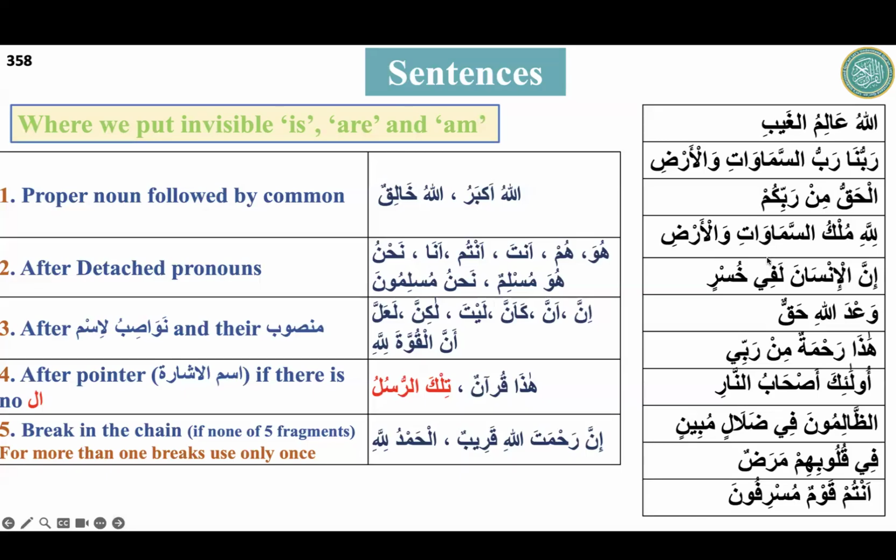Let me ask Brother Tamur. Assalamu alaikum warahmatullahi. Walaikum assalam. Can you please translate Haza rahmatun min Rabbi? This is rahmatun, a mercy from my Lord. Which guideline have we used while translating this? It's the pointer. After the pointer, when there is no al. There is no alif, yes. Okay, can you please translate again? This is a mercy from my Lord. So the important thing is that we are using is mr in this.